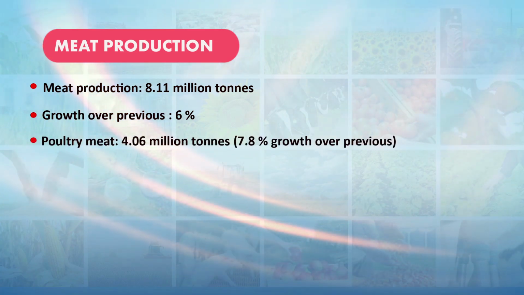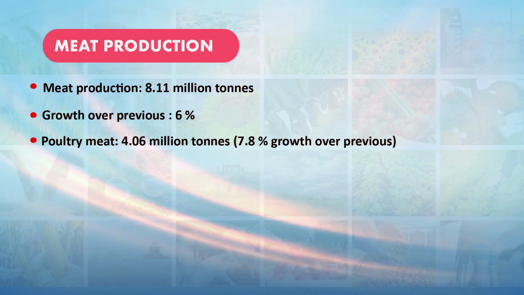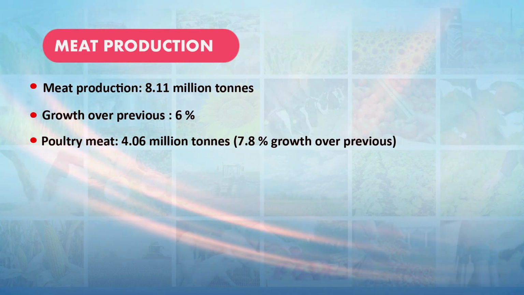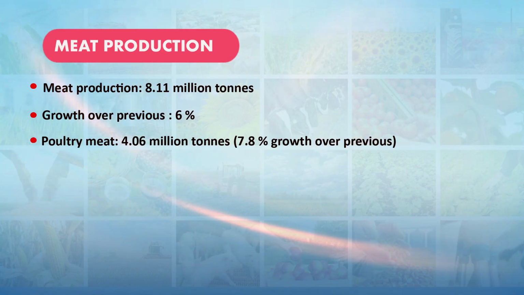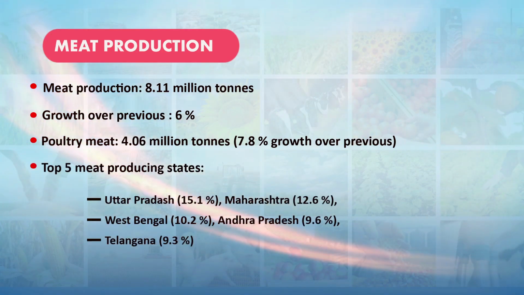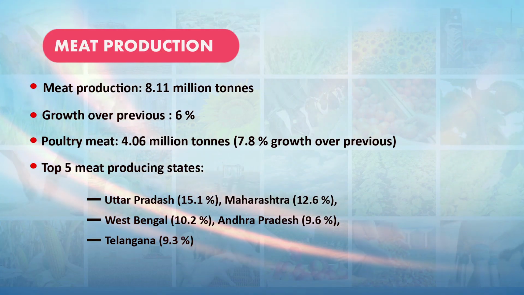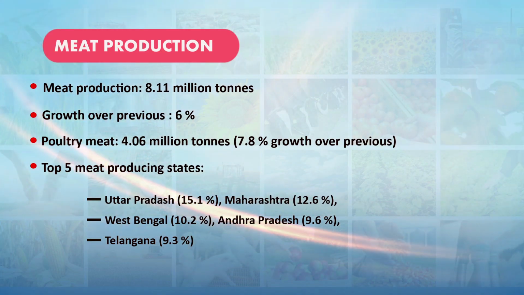Poultry meat has 4.06 million tons production, and growth is 7.8% over the previous year. The top 5 meat producing states in India are Uttar Pradesh, Maharashtra, West Bengal, Andhra Pradesh and Telangana.